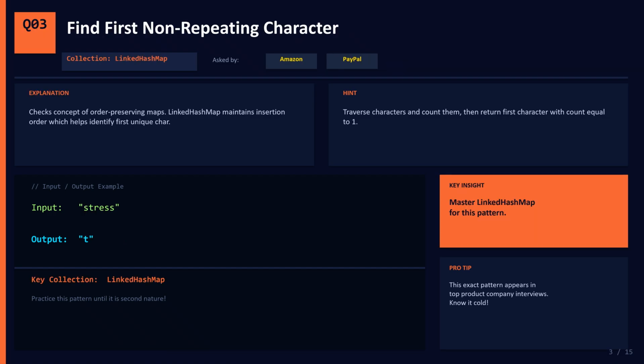Question number 3. Find first non-repeating character. Amazon and PayPal have asked this one. The collection being used here is LinkedHashMap. LinkedHashMap keeps the insertion order, which helps us find the first character with a count of exactly 1. Input is the word stress, and the answer is the letter t. Traverse all characters and count them, then iterate again and return the first one with a count of 1. Always remember, LinkedHashMap is your best friend when you need ordered key tracking.